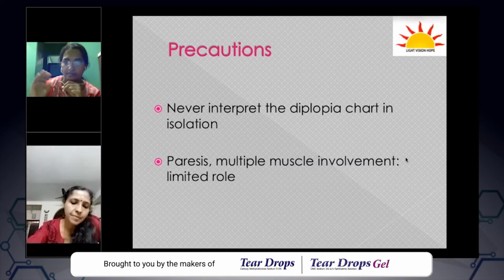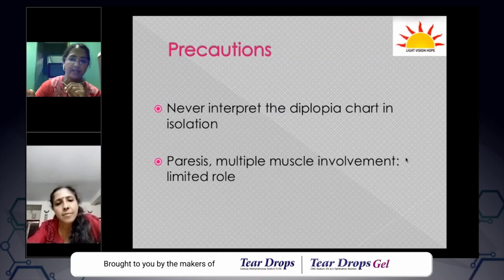And the most important thing is that the diplopia chart is a single investigation, and never interpret the diplopia chart in isolation. So if you are asked in your OSCE about this, you can analyze the diplopia chart, and then the next question would be, what are the other tests you would like to do in this patient? So go by the clinical signs and answer the question like that.